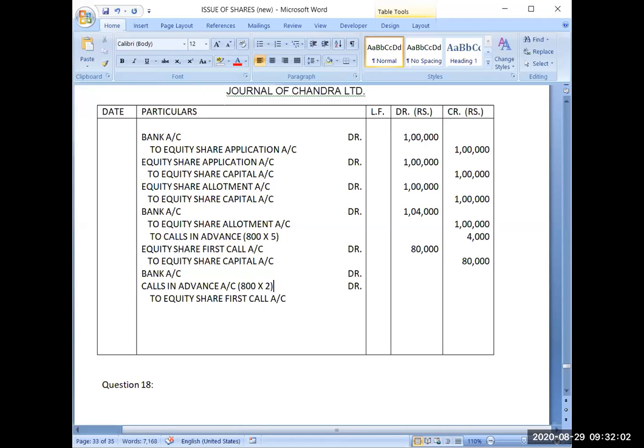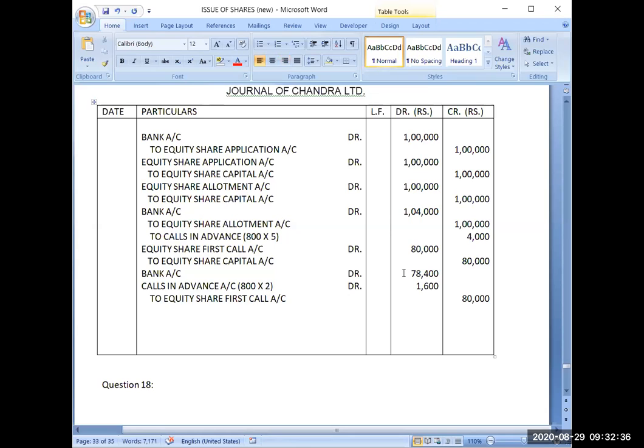So 80,000 minus 1,000, 79,000, and minus 600, 78,400. Now you will be receiving only 78,400 because 1,600 you have already received in advance. So you have to be careful here and do it logically.